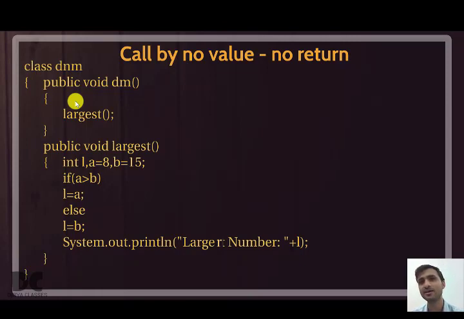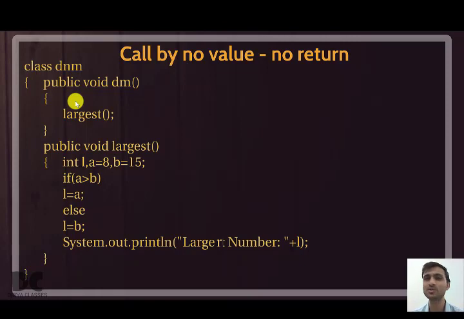So today we understand these four concepts, that is call by value with return, no return, and call by no value with return, no return. So in the board exam, a compulsory one function program is going to come, 15 marks. So this is a very important chapter. In the next part of the chapter 9 video, we will be solving a few questions of call by value. All the different types of call by value I will be solving for you, and in future classes I will be giving you assignments.